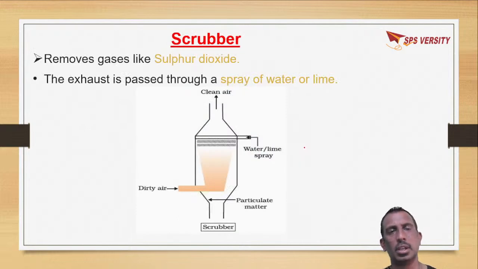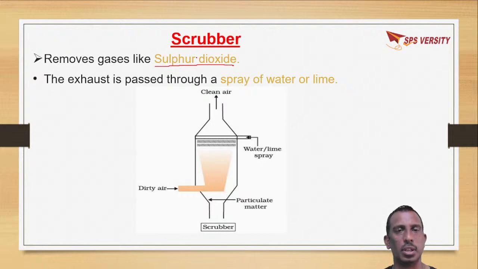From industries, not only particulate matter, along with this many harmful gases are released. For example, sulfur dioxide, which is a very harmful gas, which leads to acid rains.